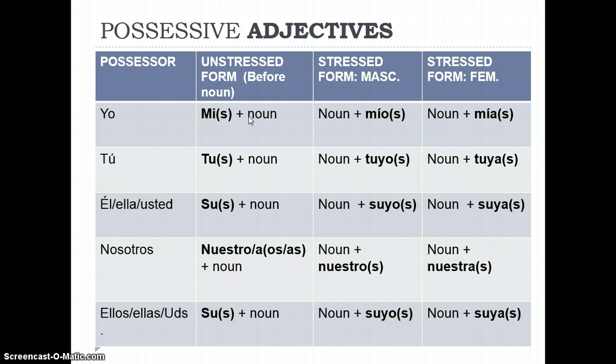We have the unstressed form, which would come before a noun, like mi amigo or mis amigos, tu amigo or tus amigos, etc. And we have the stressed form, which is the longer form of the possessive. In the second two columns, where it says noun plus mío or noun plus mía, we use that when we want to emphasize a relationship. So for example, a friend of mine is in town, un amigo mío. If the friend was a female, we would say una amiga mía.